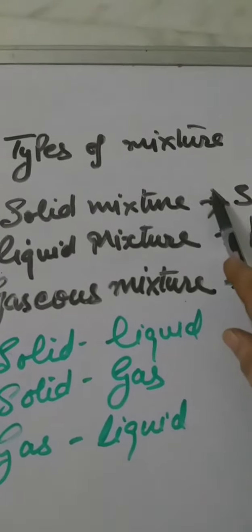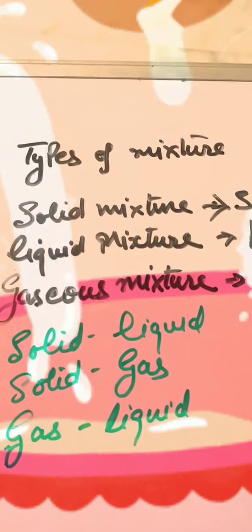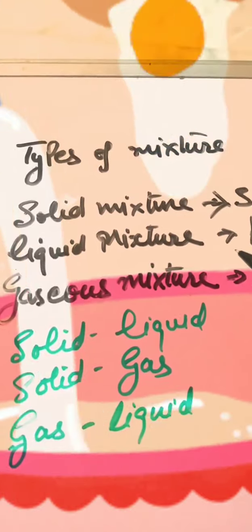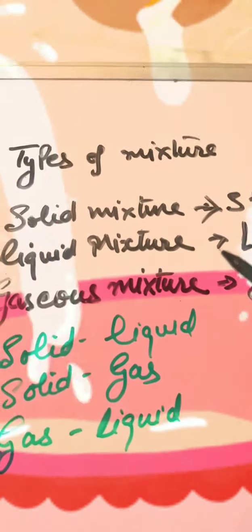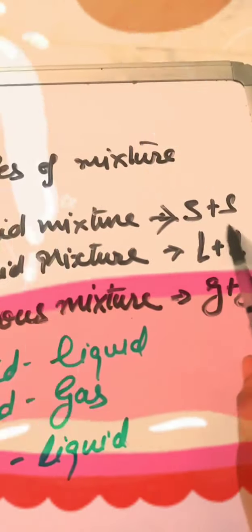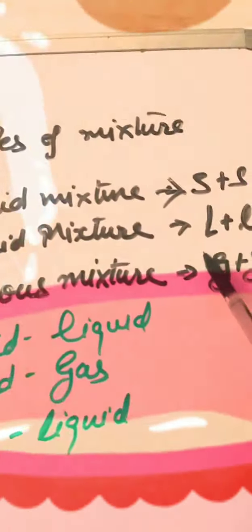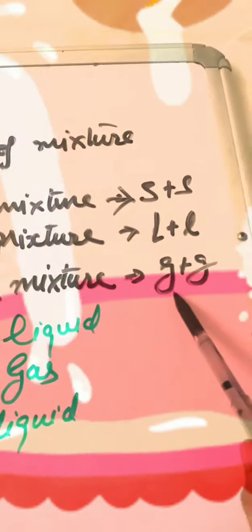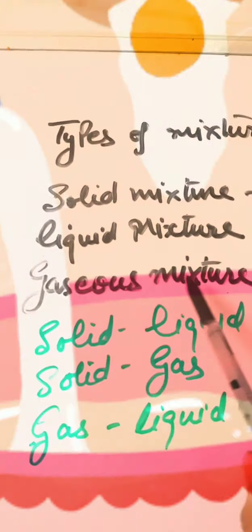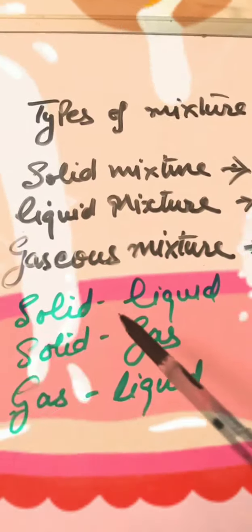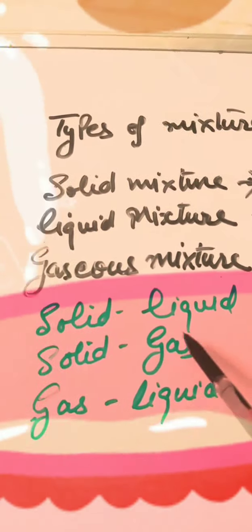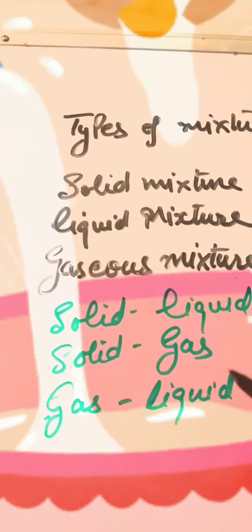Types of mixture. Mixtures are usually classified on the basis of state of their components. A mixture containing two solids is called a solid mixture. A mixture containing two liquids is called a liquid mixture. A mixture containing two gases is called a gaseous mixture. Besides, we can have solid-liquid, solid-gas and gas-liquid mixtures too.